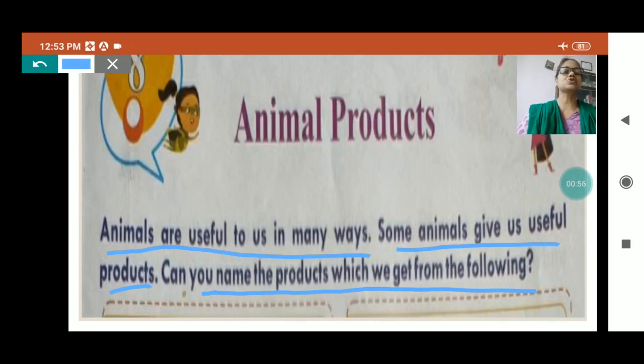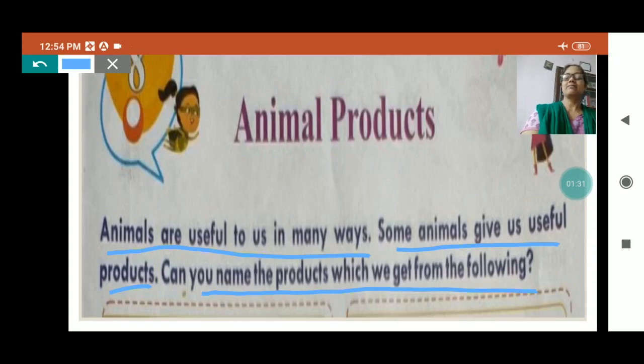Some animals give us wool. Animals from earlier only, people were knowing to use the animals. Right now we are using tractor to plow the field, but earlier ox were used. Farmers were using ox to plow the fields also. So horse cart, ox cart, this type of cart also were used, the animals were pulling these carts.